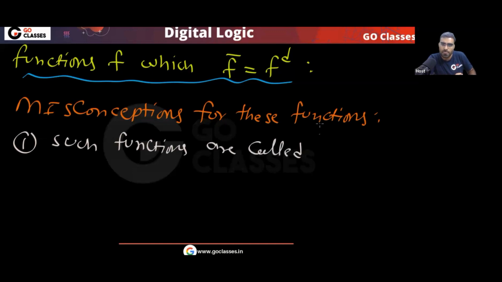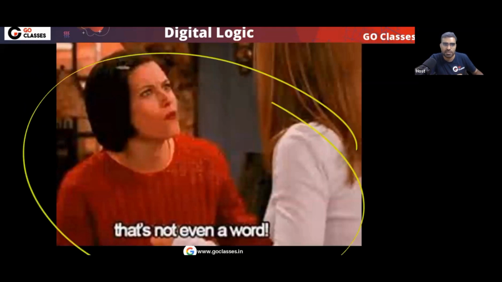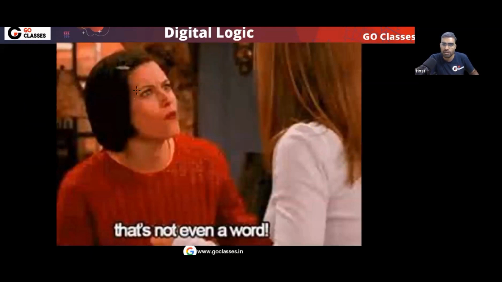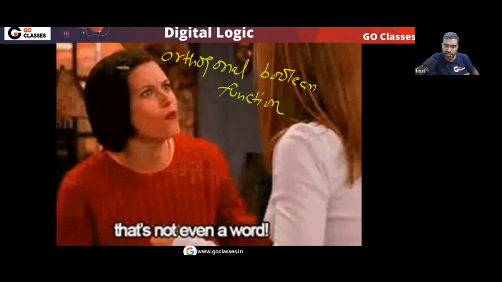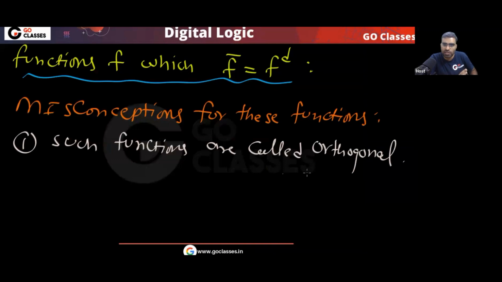This is a misconception. Actually, there is no such term as orthogonal Boolean function. This type of term does not exist. This is not even a word, first of all. In any standard resource, in every standard book, every standard university, NPTEL, MIT, Stanford, any digital logic book, you will never find this word.